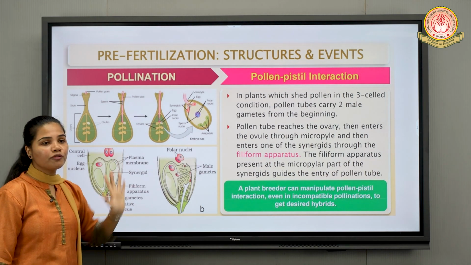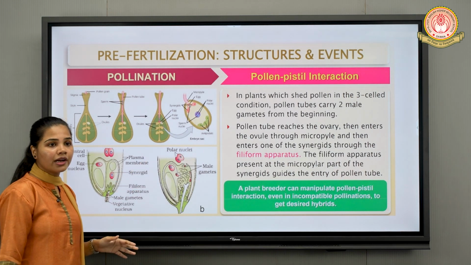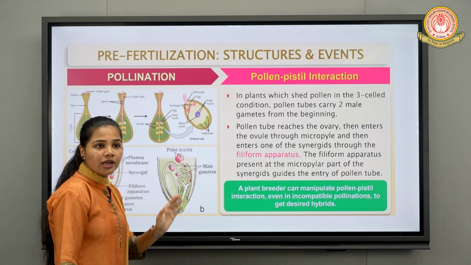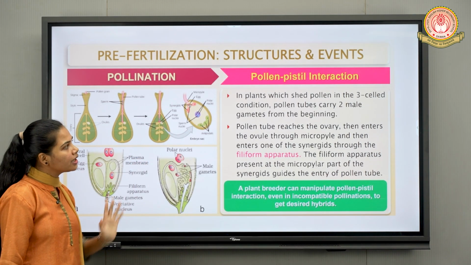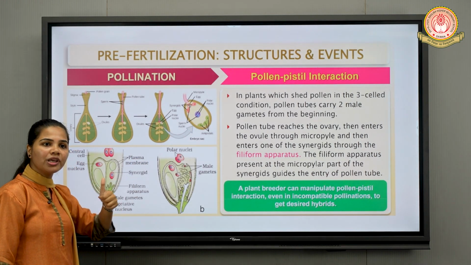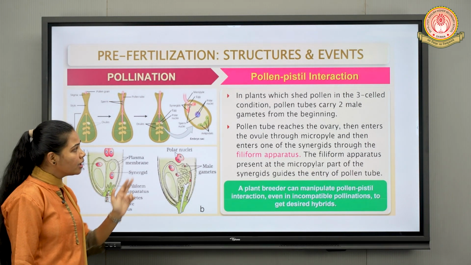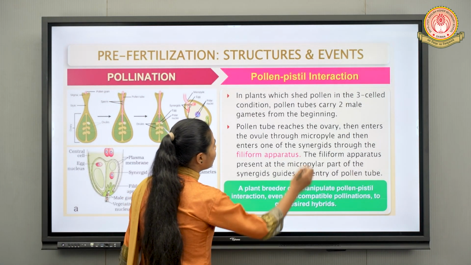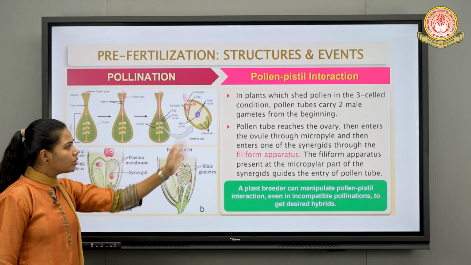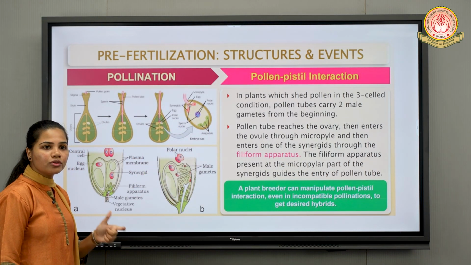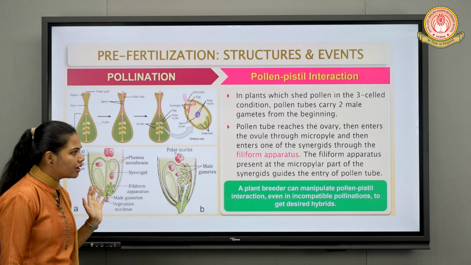In the two-celled case, after pollen germination and pollen tube growth, two male gametes are formed. But in case of the three-celled condition, pollen tubes carry the two male gametes from the start. Next, the pollen tube reaches the ovary, enters the ovule through the micropylar end, enters one of the synergids through the filiform apparatus, and is guided towards the egg cell.